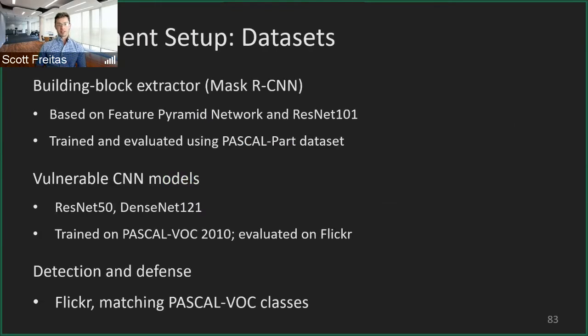And then a little about the experimental setup here for the datasets we use. First off, we have to actually train the object detector to extract these robust features. Here we use the Pascal Part dataset, which has nice segmentation masks on each of these images. Then we have to train the vulnerable CNN models themselves. We also use the Pascal VOC dataset, which has a nice correspondence to the Pascal Part dataset. We also collect some additional data using Flickr, because we find the Pascal VOC dataset is a little bit small for all of the kinds of experiments we want to run. So we augment it and download some additional data.